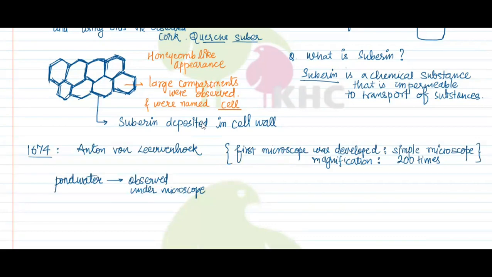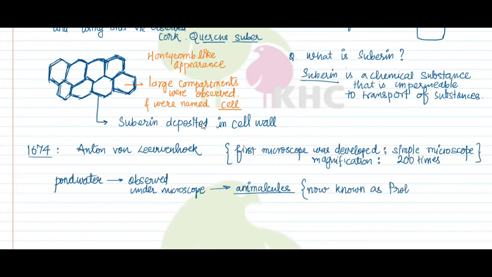So using this microscope, Anton von Leeuwenhoek observed things that were present in the pond water. He saw some moving organisms and named them animalcules, which are now known as protozoa.